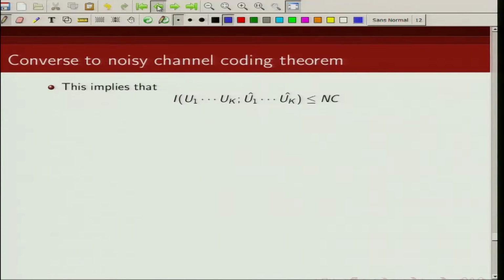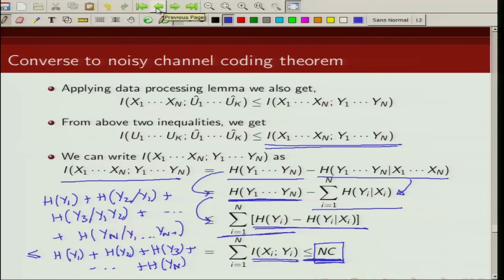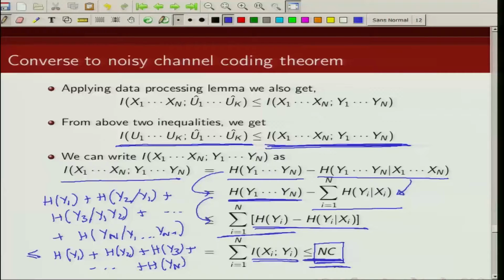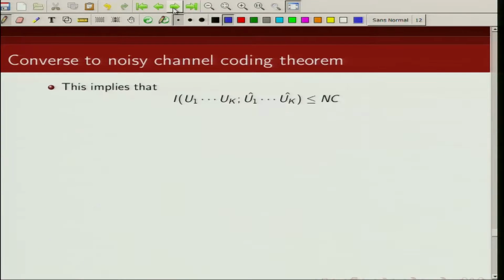Next, now we know that from the data processing lemma, this quantity is less than this quantity, and this is less than n times C. So the mutual information between u1, u2, ..., uk and u1 hat, u2 hat, ..., uk hat will be less than or equal to n times C. So, combining these results, we get this.